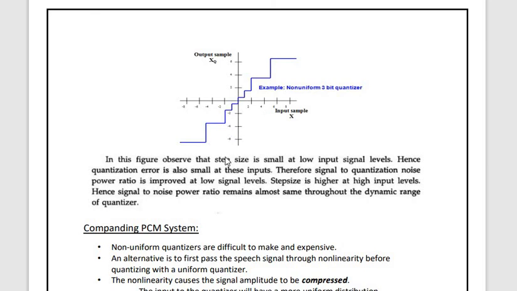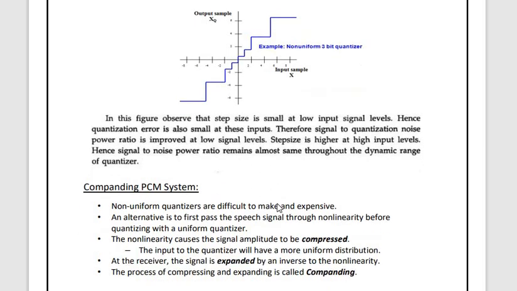In this figure it is observed that the step size is small at low level signals, and hence the quantization error is also small at that particular input. Therefore the signal to quantization noise power is improved at low levels, but at the higher levels the step size will be higher, hence the signal to noise ratio remains almost the same throughout the dynamic range.